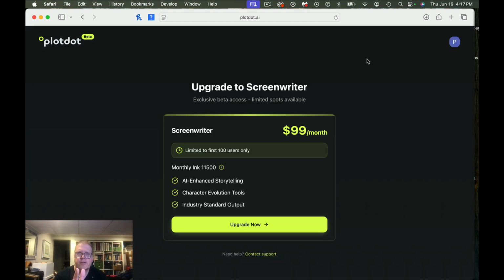If you're wondering about pricing, remember I had a media copy to use. You get a monthly ink of 11,500 credits. Can you buy more? Let's see if it says you can. Unfortunately the little caret's information comes off the side, so you can't read it. I'll let them know when I give them my review of the site. In some sense it's probably a little more expensive than just using ChatGPT or Claude or Gemini.